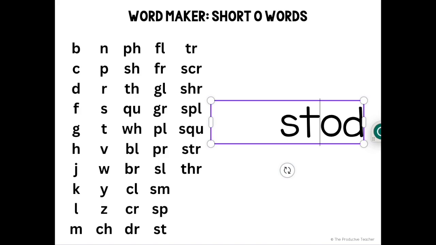Stod. Stod is not a word. Trod. Trod is a word. Scrod. Scrod is not a word. Shrod. Shrod is not a word. Splod. Splod is not a word. Squad. Spelled like this, squad is not a word. Strawed. Strawed is not a word. Throd. Throd is not a word.